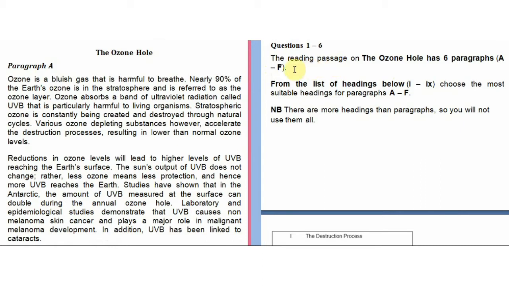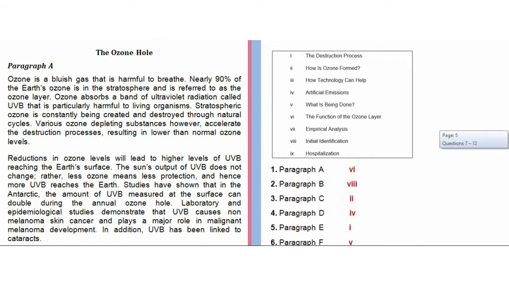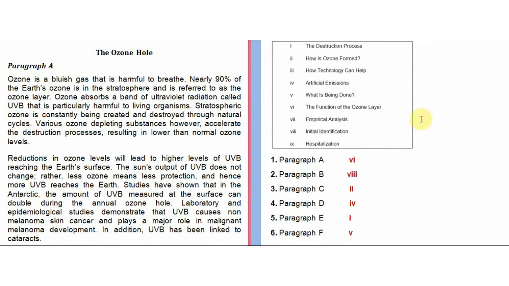First 6 questions. The reading passage on the ozone hole has 6 paragraphs. Oh, there it was written. I forgot to see here. From the list of headings below 1 to 9, choose the most suitable headings for paragraphs A to F. There are more headings than paragraphs, so you will not use them all. So first 6 questions are list of headings. For the 6 paragraphs, we have to assign them headings from these 9 options.